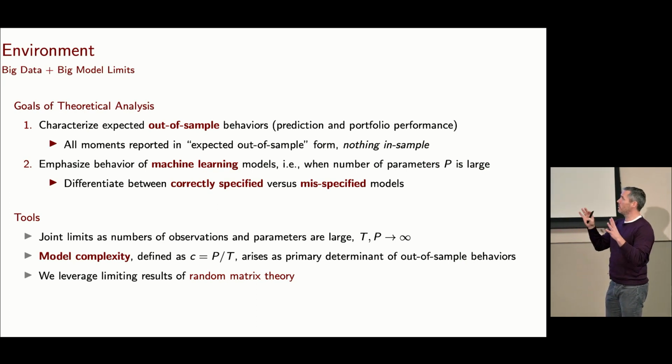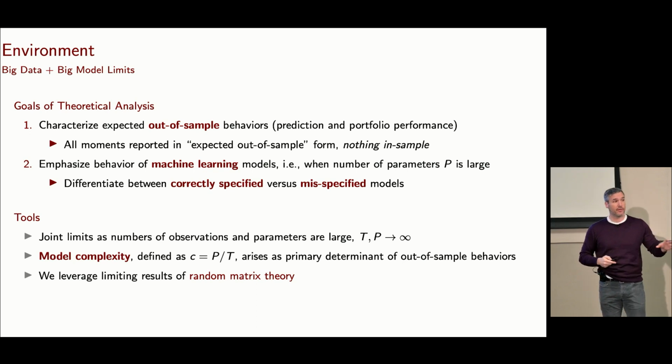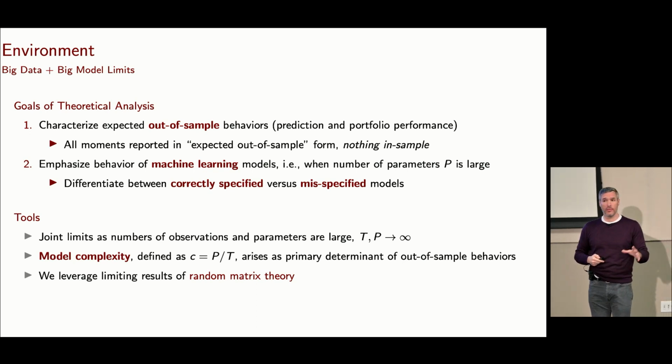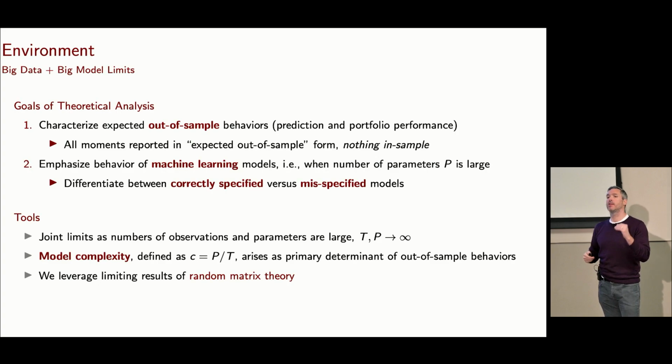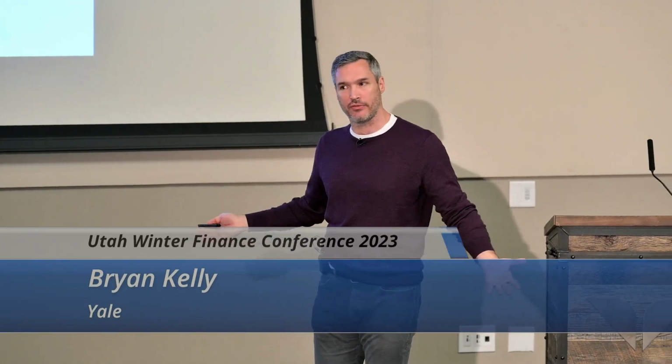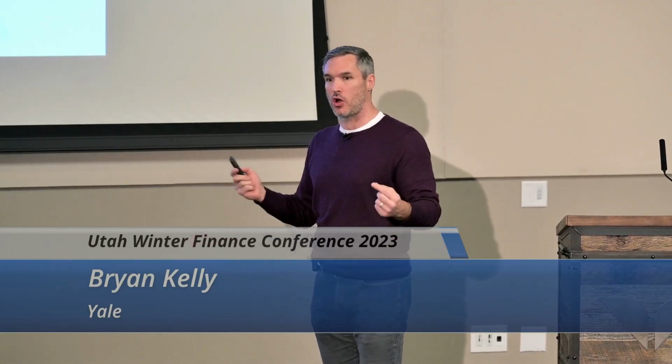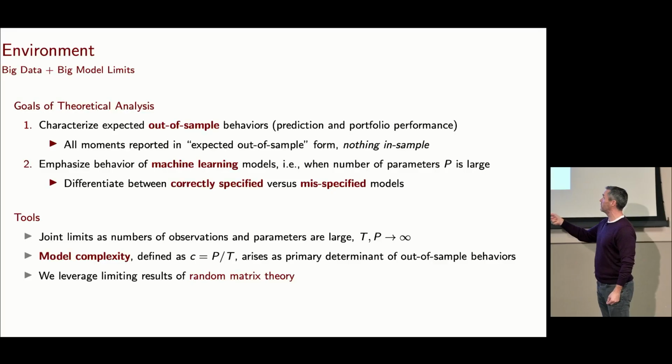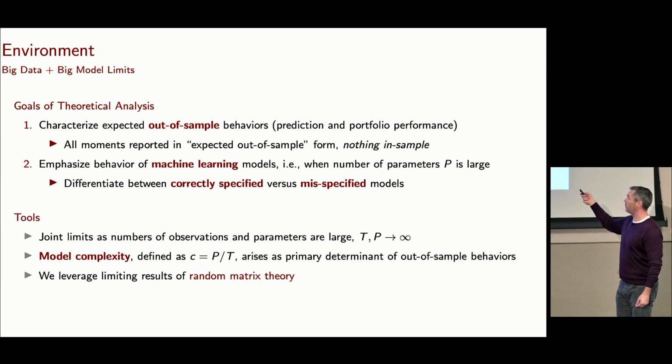It's a simple one. What do I want to get out of this? So the goal of the theoretical analysis is to characterize expected out-of-sample behaviors. One thing that we have to be extremely cognizant of, that we have to get very used to as we move to thinking about machine learning in finance, is that in-sample is no longer relevant. Why? Because when I use big models, I can fit in-sample arbitrarily well. It's all about thinking what can happen when I bring these big models out of sample. So I want to characterize expected out-of-sample behaviors, things like prediction accuracy and portfolio performance.